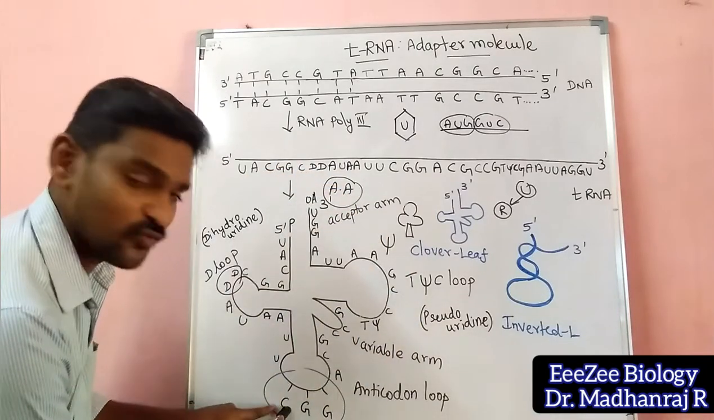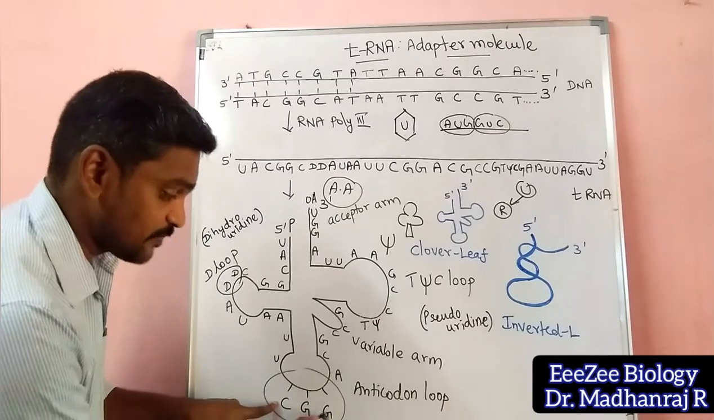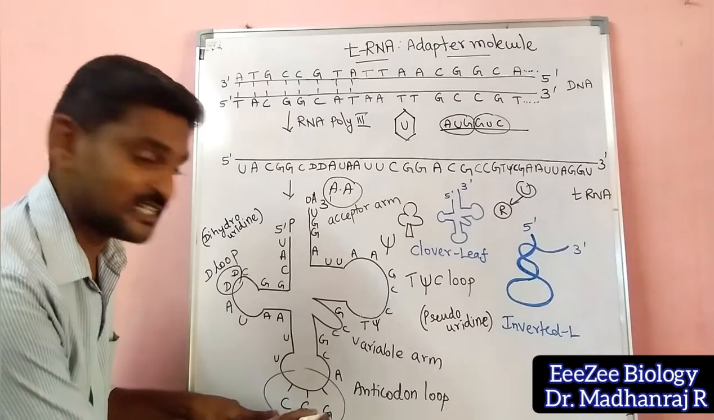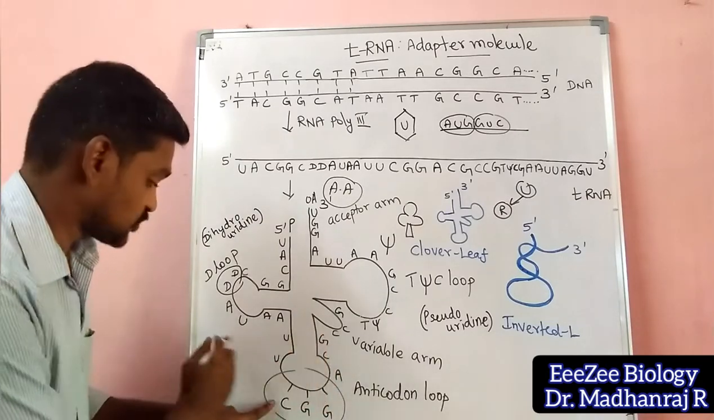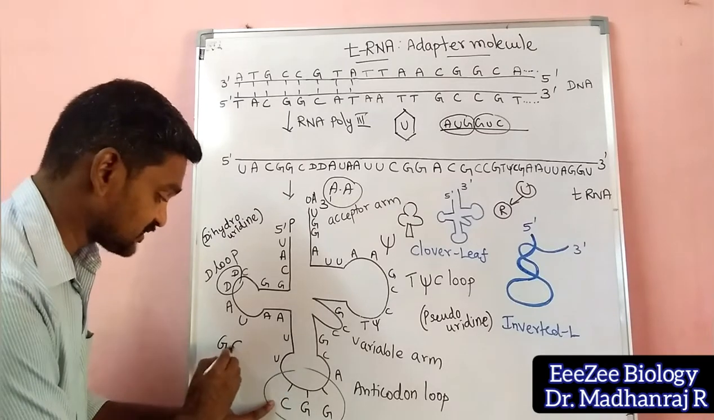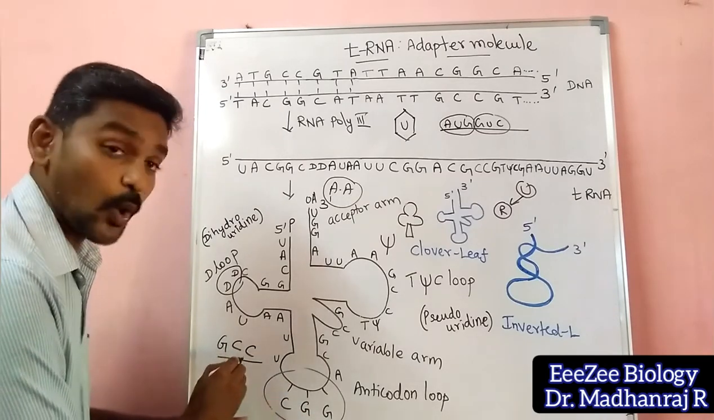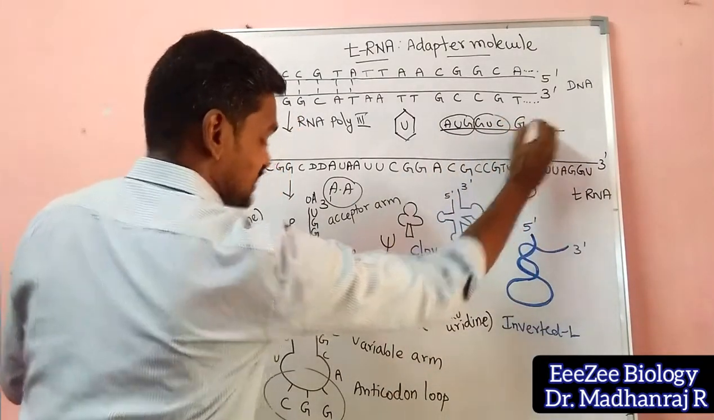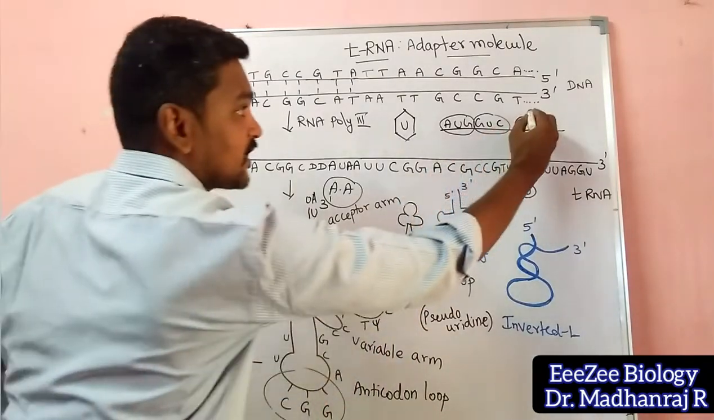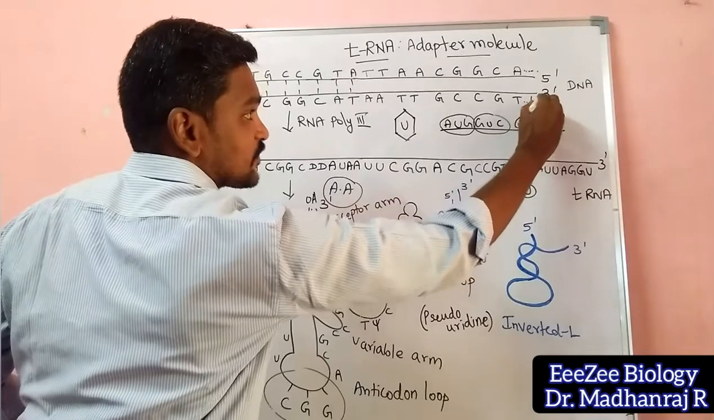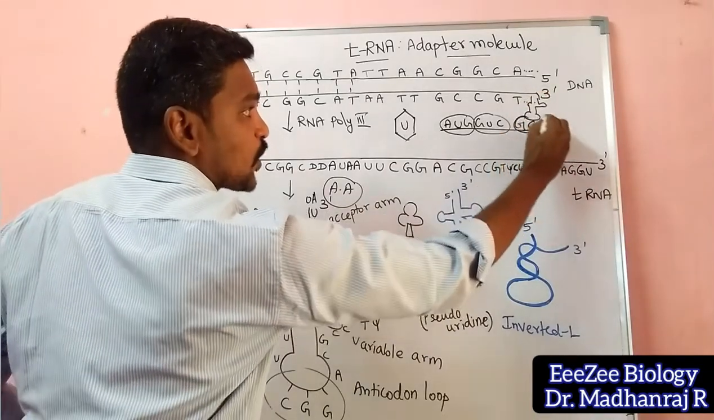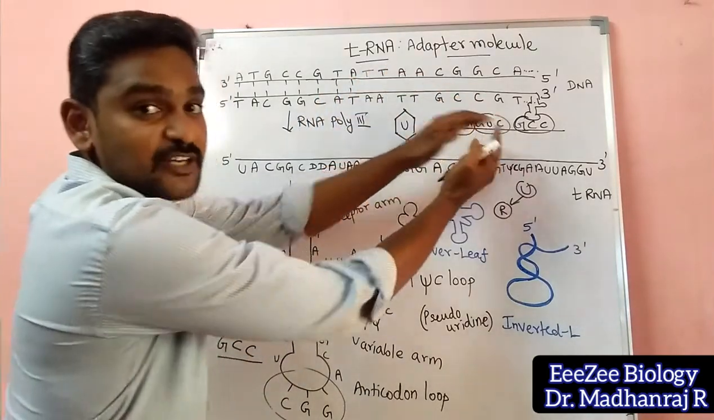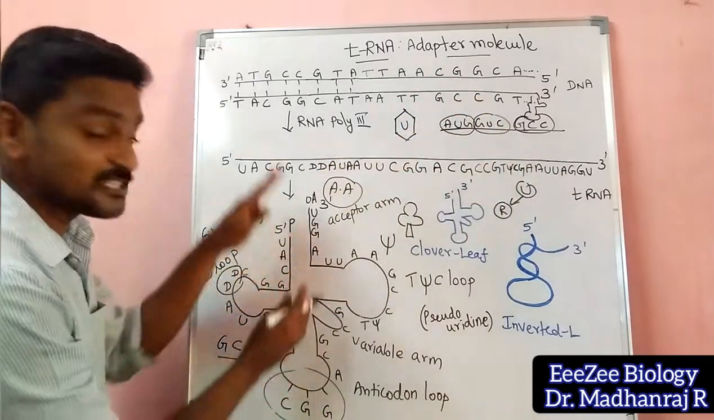For example, this tRNA consists of CGG. This tRNA will bind to the complementary base. What will be the complementary base for CGG? Opposite to C will be G, and opposite to G will be C. So this is the codon. In the mRNA, if there is any codon like GCC, this tRNA will go and bind in this location. The amino acid coded by this codon will be carried by this tRNA and transferred to the location. So it is called transfer RNA.